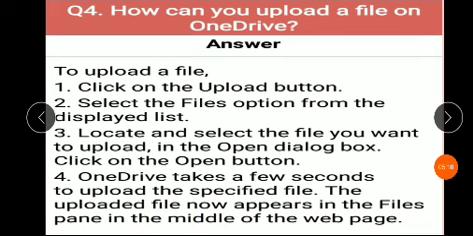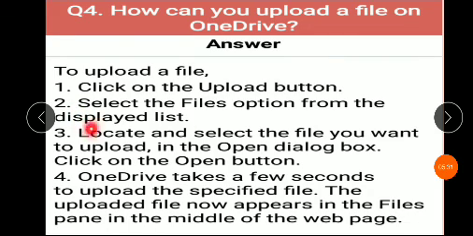Here are the four steps. Through these steps you can easily upload a file on OneDrive. I repeat again. Step 1, click on the upload button. Step 2, select the files option from the displayed list.